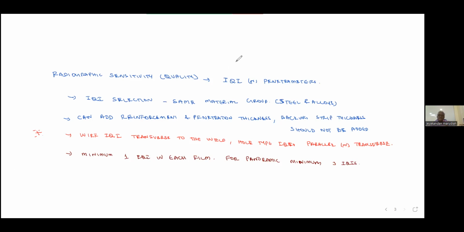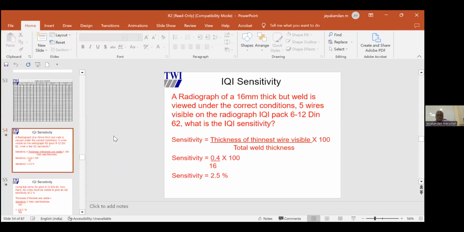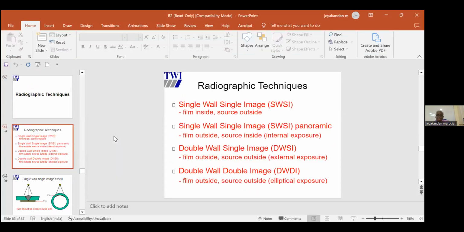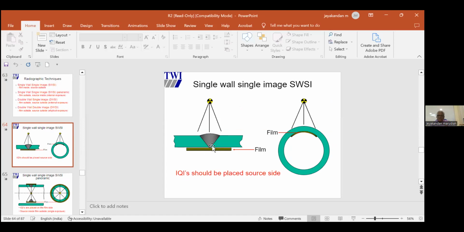Then what is the next condition? Where to keep the IQI? If we take radiography, this top side is called the source side, this bottom side is called the film side. IQI placement preferably on the source side.